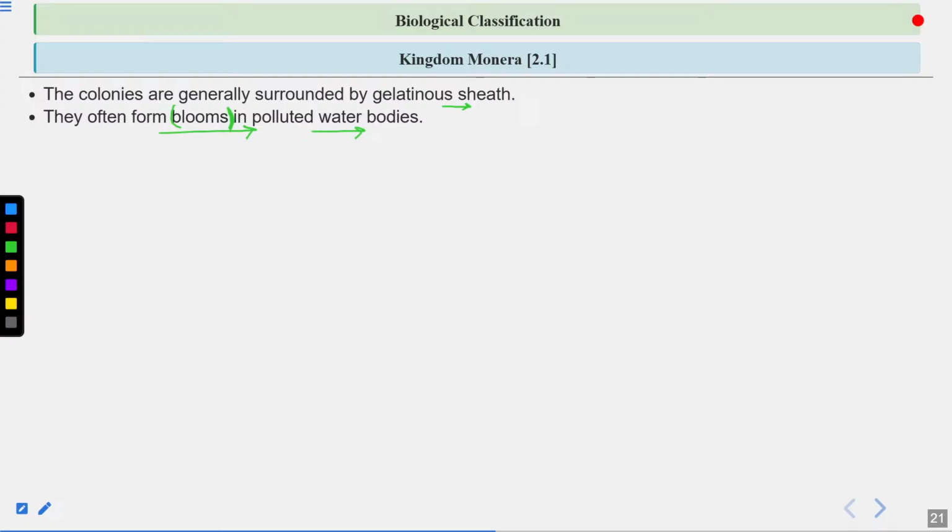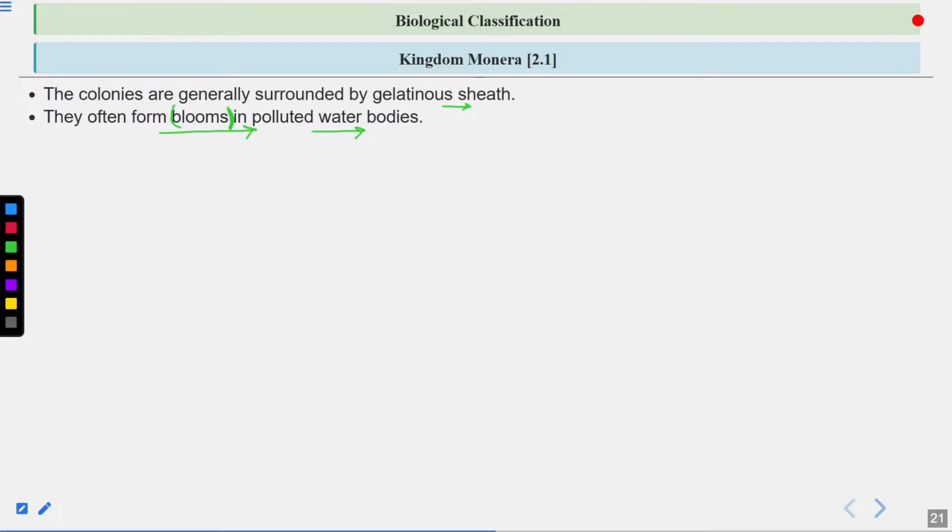Clear? Because oxygen is getting utilized in the decomposition of the algae. So algal blooms will cause an increase in the BOD.